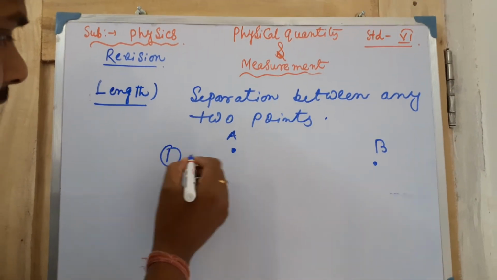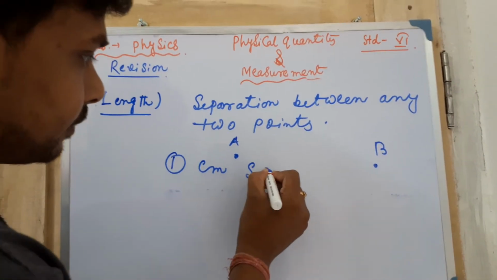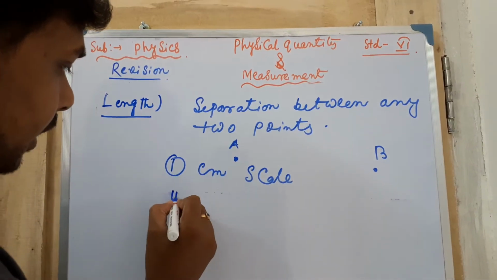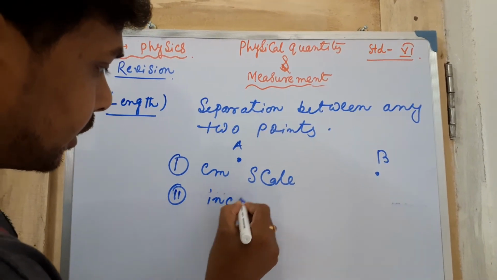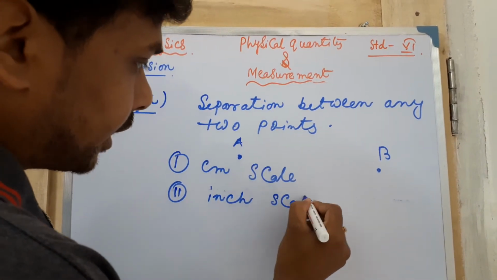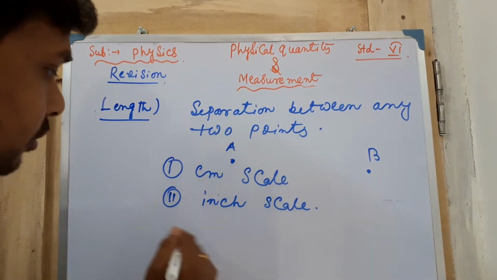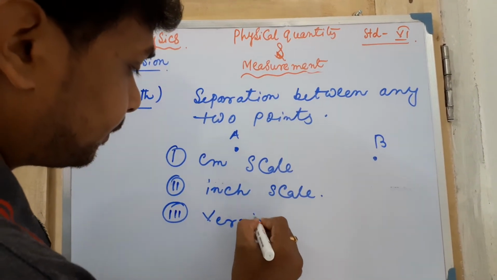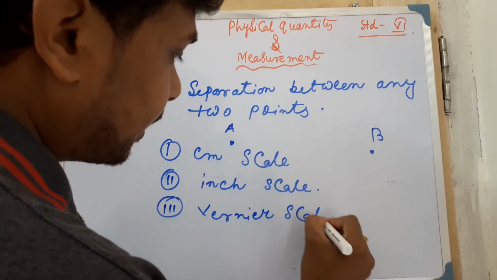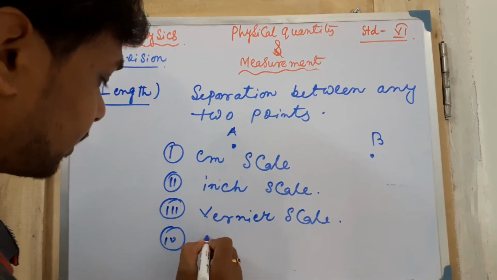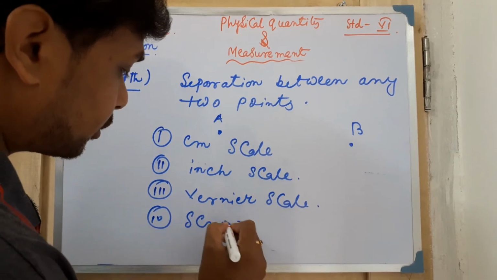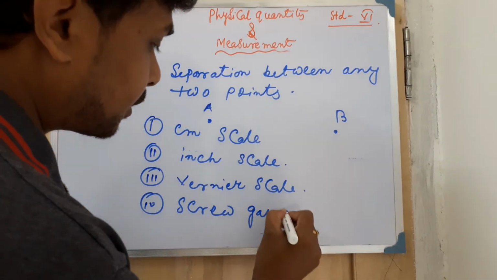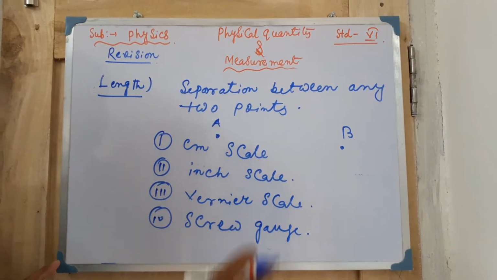One is called the centimeter scale. Inch scale you can also tell. Third one, vernier scale. Fourth one, screw gauge. So these are all this type of devices.